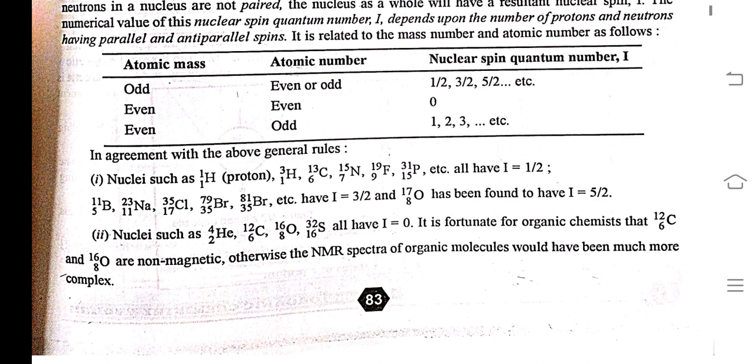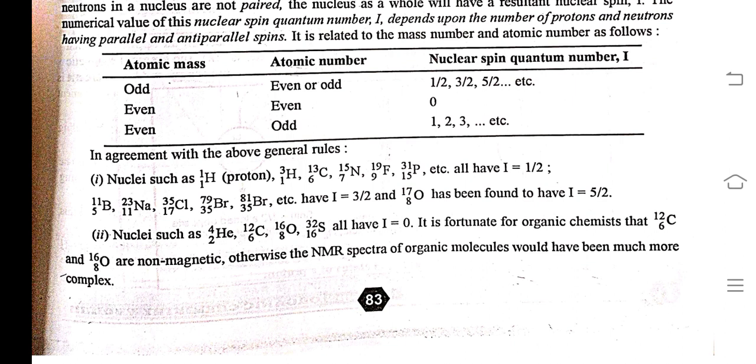Atomic mass, atomic number, and nuclear spin quantum number, denoted by I. If the atomic mass is odd, whether the atomic number is even or odd, the nuclear spin quantum number has values 1/2, 3/2, 5/2, etc. If the atomic mass is even and the atomic number is even, then the nuclear spin quantum number is 0. If the atomic mass is even and the atomic number is odd, then the nuclear spin quantum number is 1, 2, 3, etc.